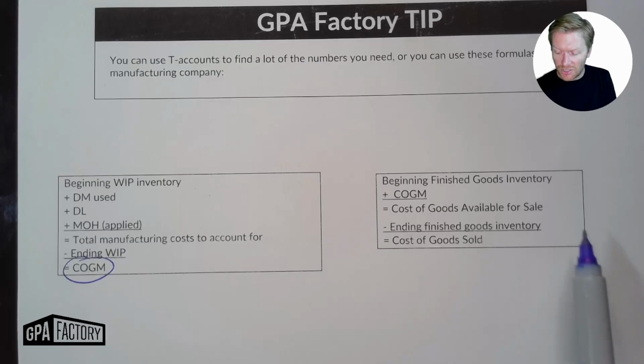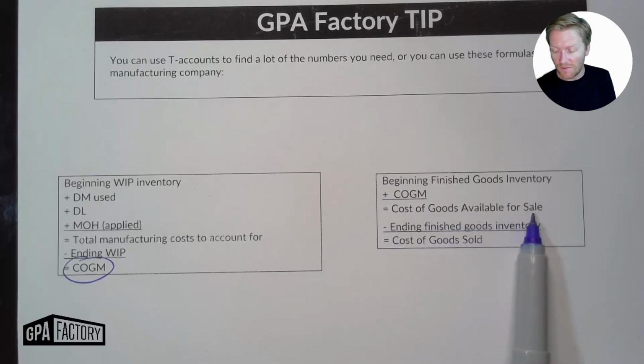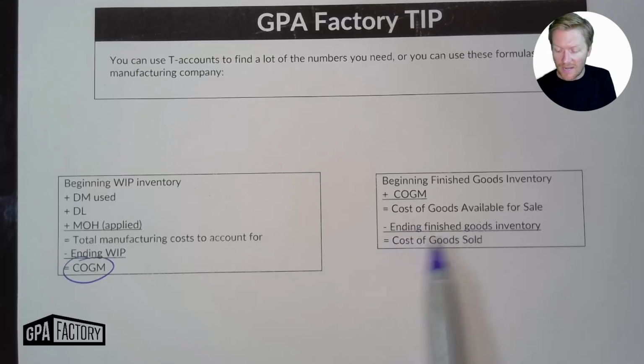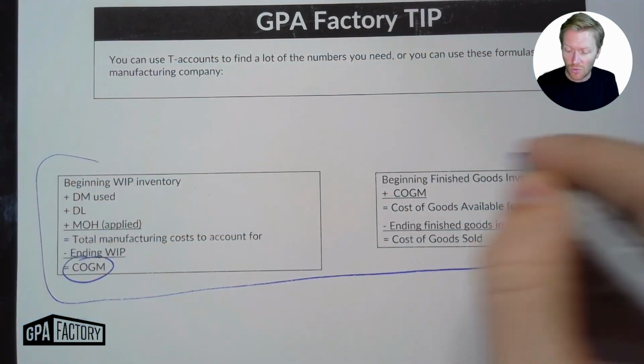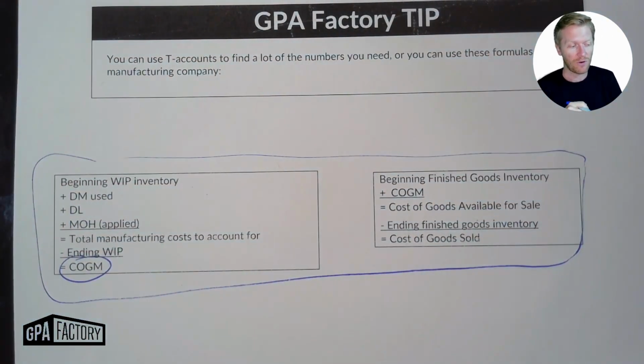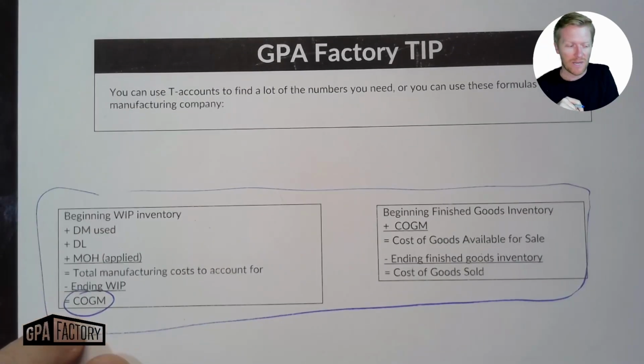And then with finished goods, you could say, beginning finished goods plus cost of goods manufactured is cost of goods available for sale minus ending equals cost of goods sold. Again, you could use these equations, but I think that starting with your T accounts, being able to visualize what's going on, and then translating that to these equations or to these formulas, is the far easier approach, and you're going to make many fewer mistakes.